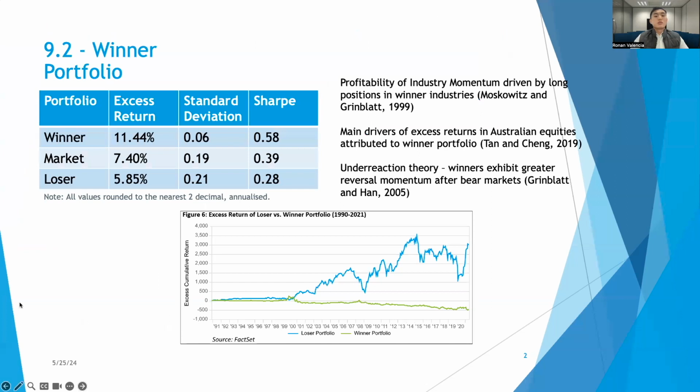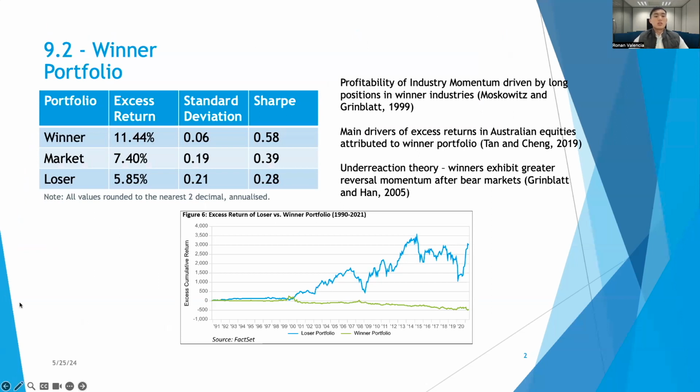The results determined from exercise 9.2 are as follows. The annualized average excess return of the winner portfolio is 11.44%. The annualized volatility of the returns is 6%, and the annualized Sharpe ratio is 0.58. As we can see in the table, the winner portfolio outperforms the market benchmark and loser portfolios in terms of risk and returns.